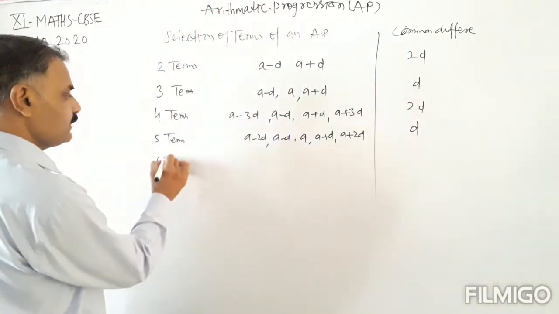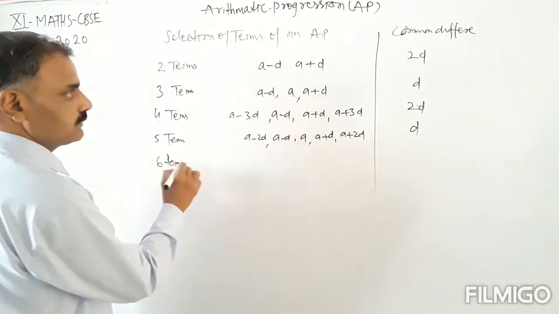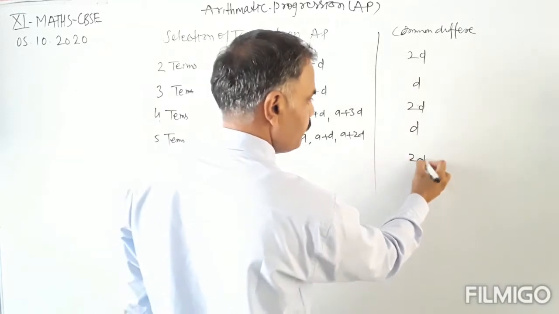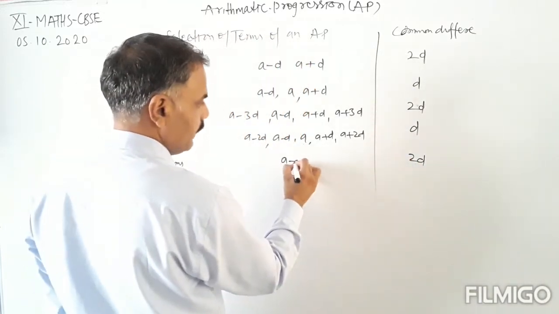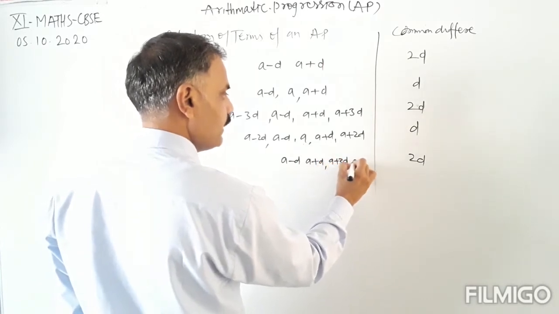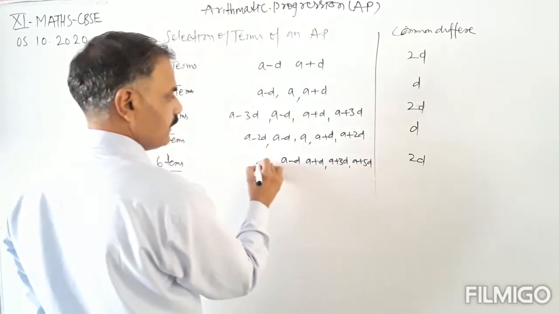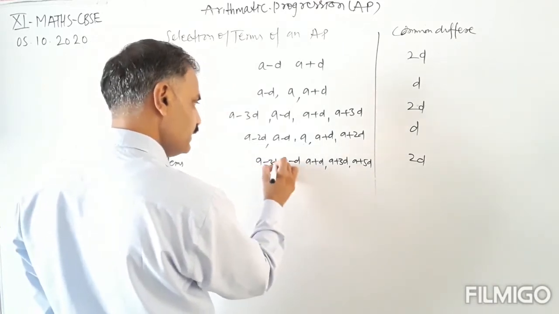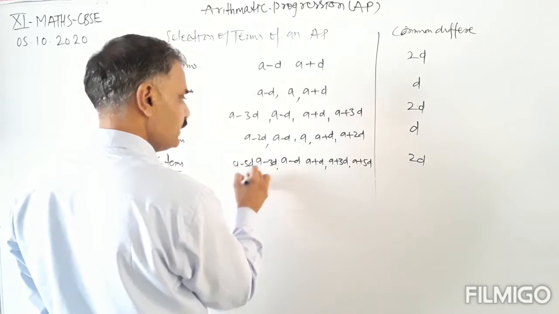We can select 6 terms. If we are selecting 6 terms, then the common difference will be 2d. That means a minus d, a plus d, a plus 3d, a plus 5d, and a minus 3d and a minus 5d.